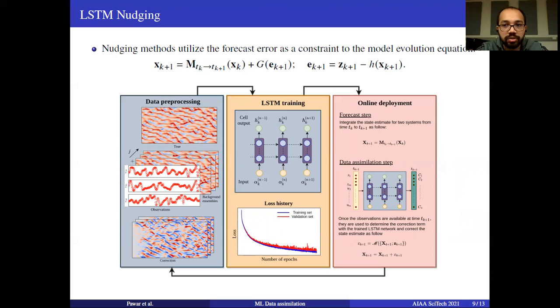And then the LSTM is trained to learn the mapping from the input vector, which consists of the background state and observations, to the output of the LSTM, which is the correction term. During the online deployment, we just have to initialize one ensemble member, and that is evolved in time. Once observations are available, we determine the correction term from the trained LSTM, and that correction term is added to the background state, and the procedure is repeated.